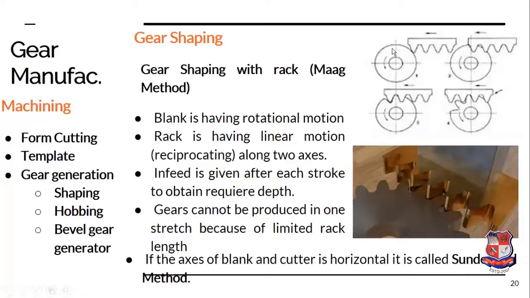So here you can see that the blank axis is horizontal. Here the reciprocating motion of the rack is perpendicular to the screen, which is also horizontal. This procedure of production of the gear with the help of the rack is known as Sunderland's method. But if the blank axis is vertical, and the reciprocating motion of this rack is also vertical, then such a procedure of gear shaping is known as the Maag method.